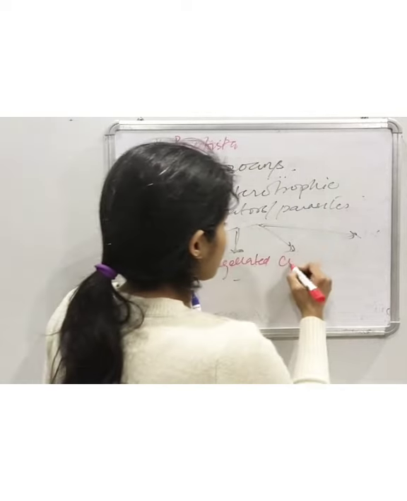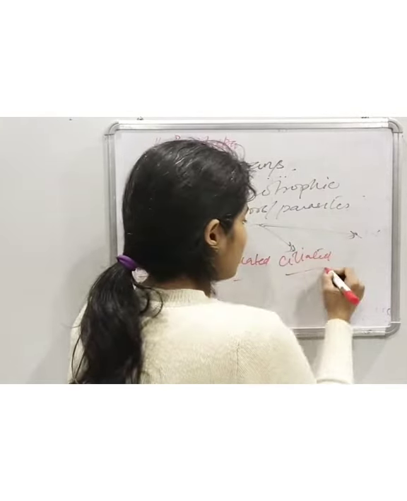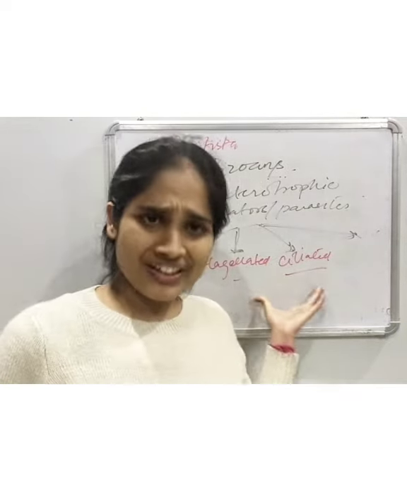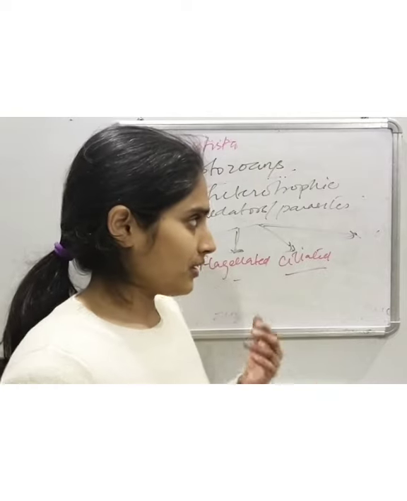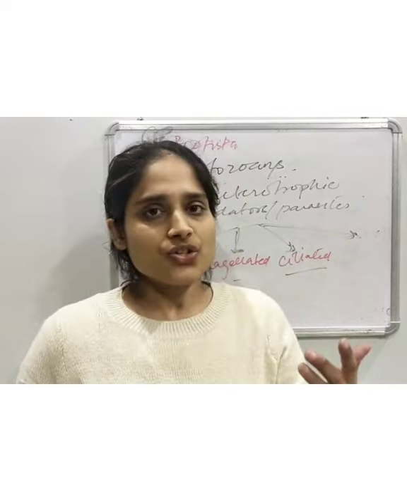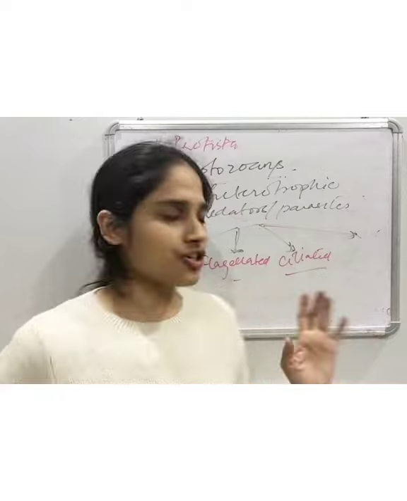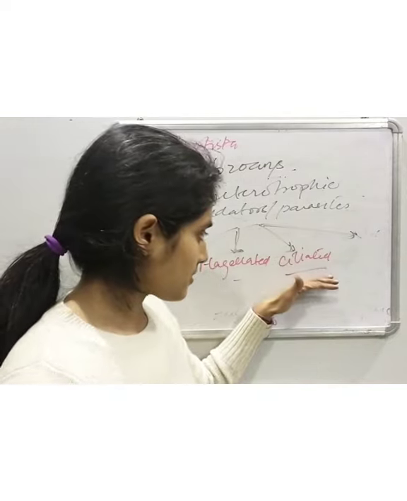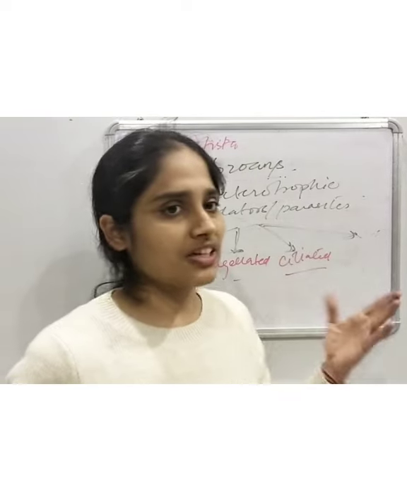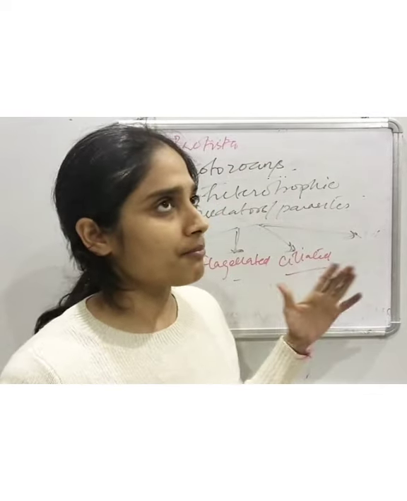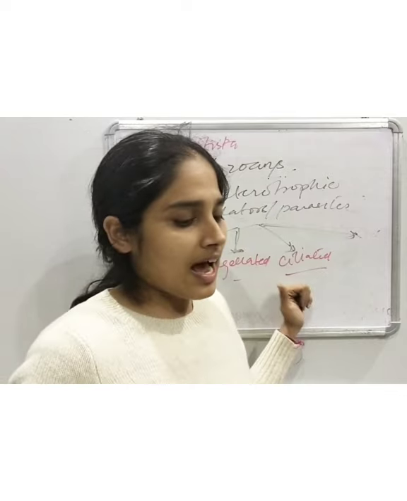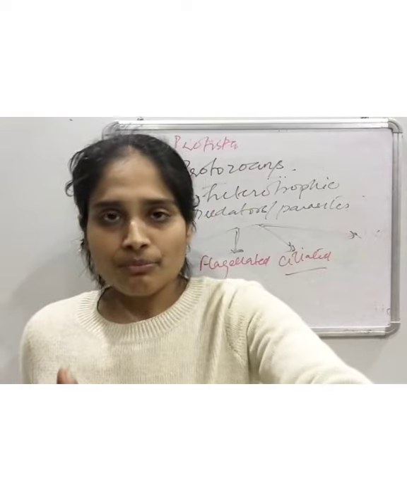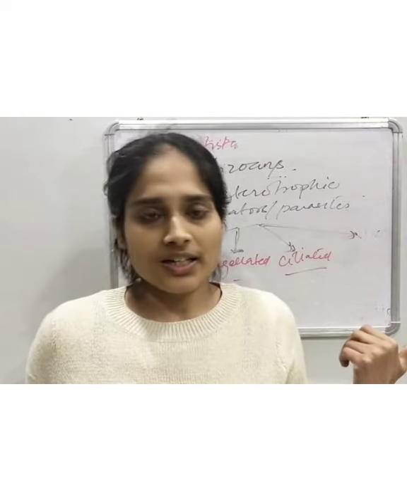Then the third one is ciliated. Again, cilia and flagella are both locomotive organs, but cilia is a more advanced feature, with many copies of cilia found, and it helps in propelling the organism in either forward or backward direction.